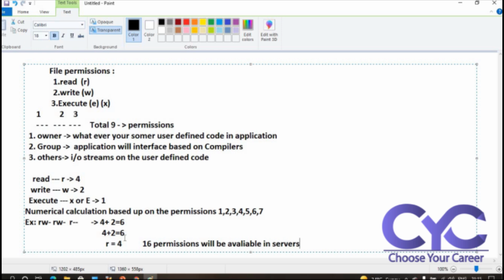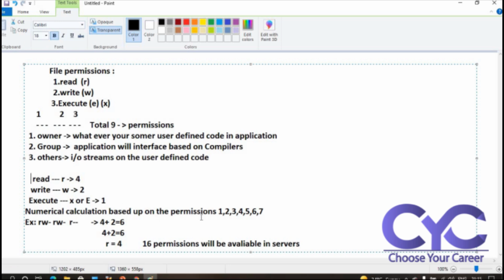Now suppose I want to modify the file permissions. What should I do? I hope you understand this. Read is 4, write has a default of 2, and execute is 1.